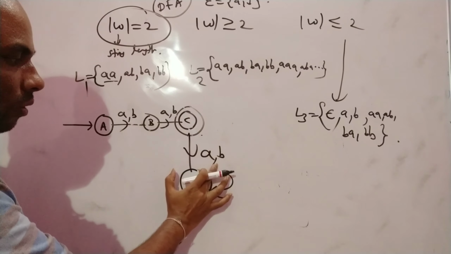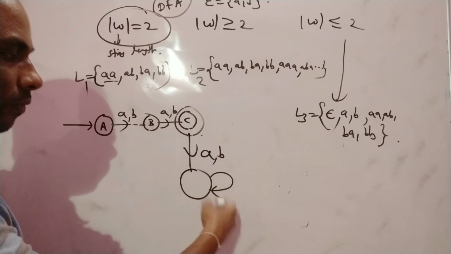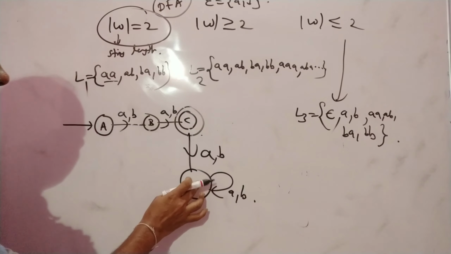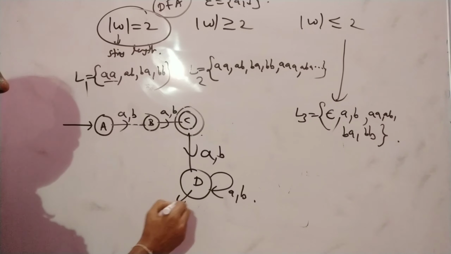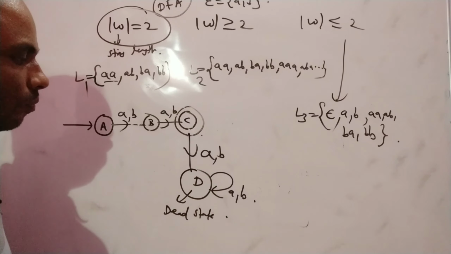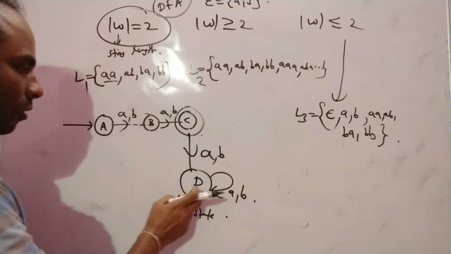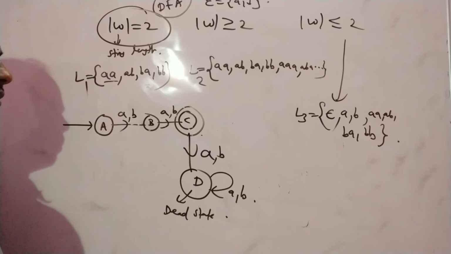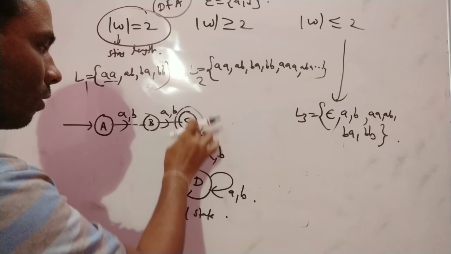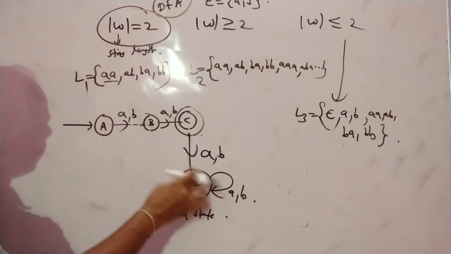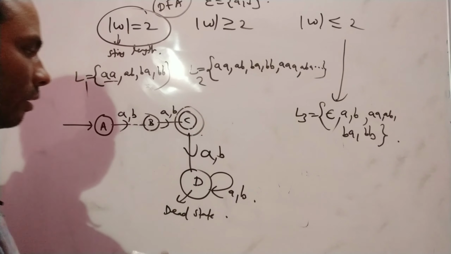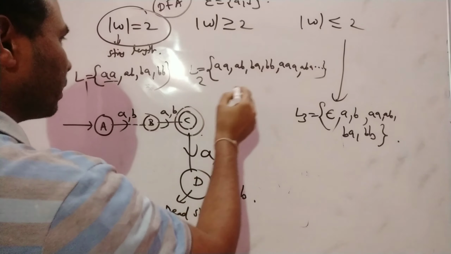More than 2 you are not accepting, so after that, whatever comes, you need not accept. This is what you call the dead state. A dead state is one where, once you reach it, you cannot come back again. It is just a block. Whatever string enters this state, you are not going to reach the final state.